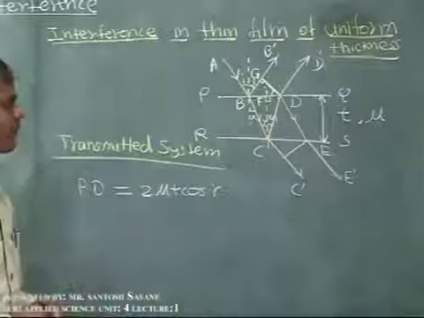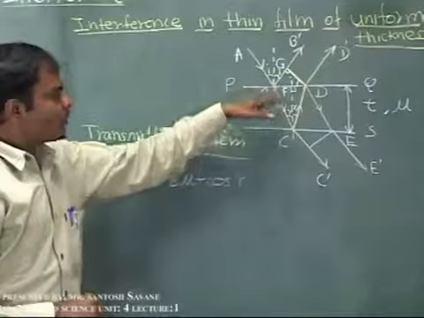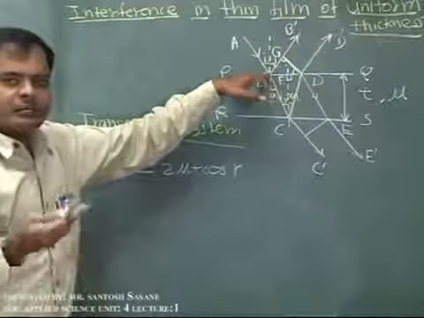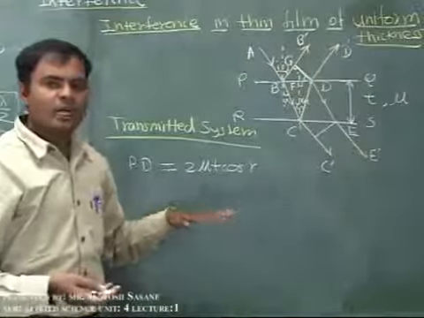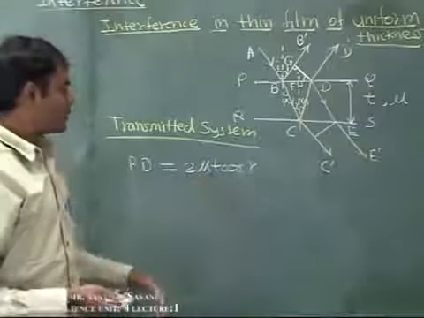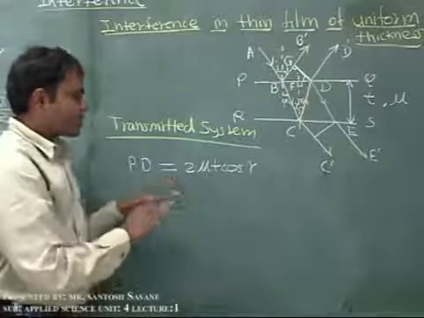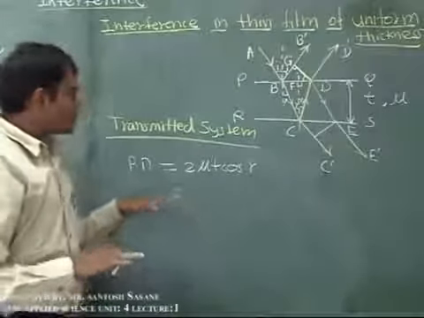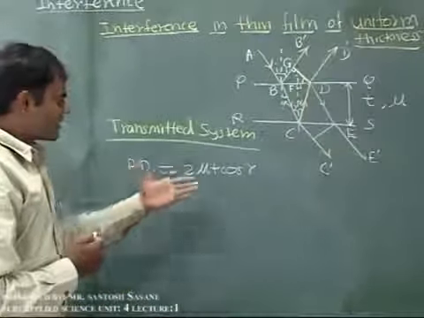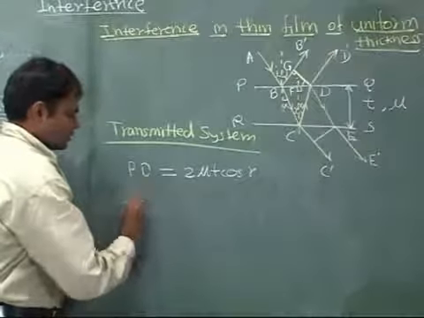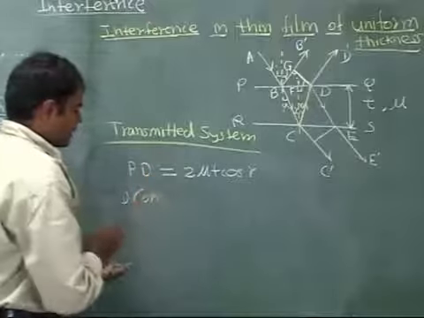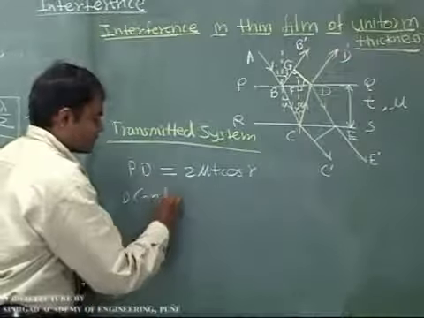Now here there is no reflection from a denser medium to a rarer medium as it was in the reflected system. And that is why there is no addition or subtraction of a path change of lambda by 2 here. So the path difference for the transmitted system will only be 2 mu t cos r. Now considering this path difference, we can write the conditions for brightness and darkness like this.